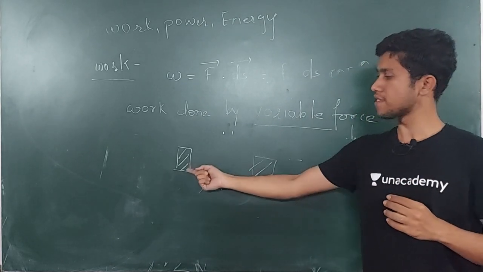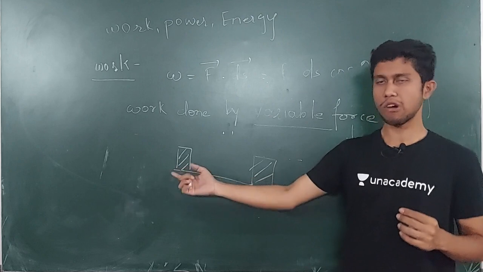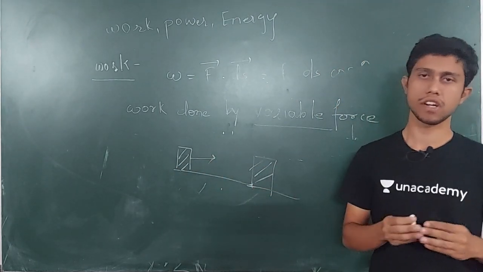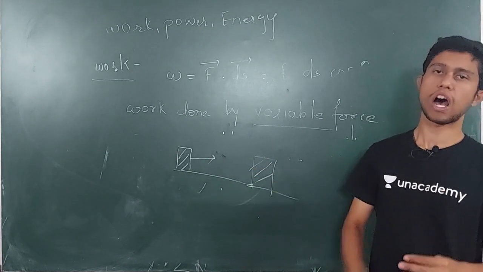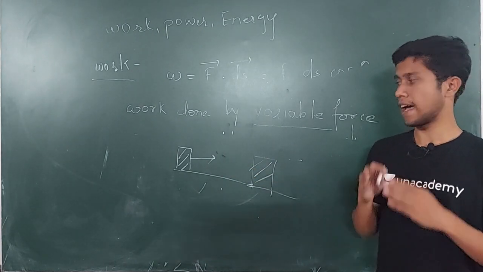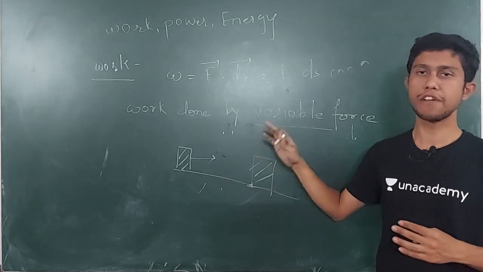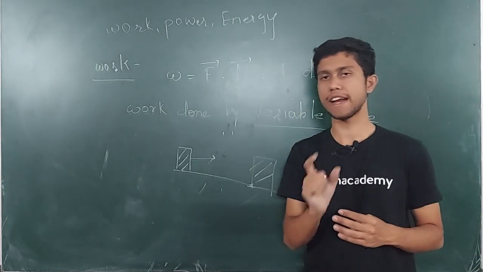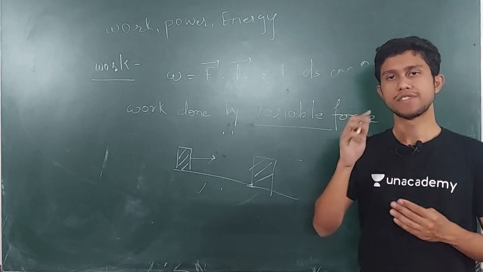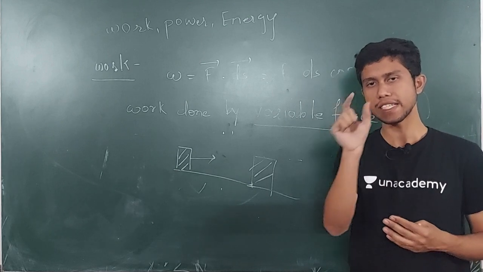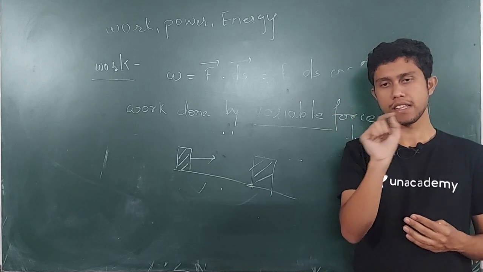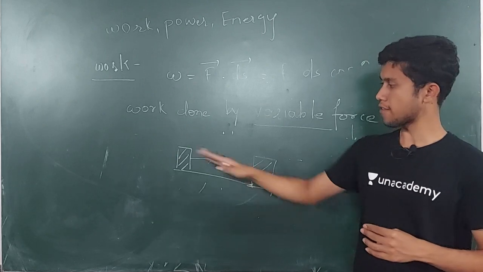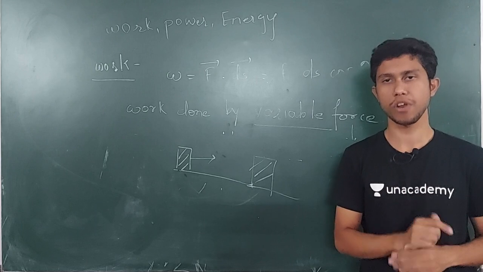Similarly, here you have this journey from point A to point B, and I don't know that the force which is acting is constant or not, it is variable. So how will I find what is the total work? Hence I am going to divide this whole journey into infinitesimally small parts, such that when I see an infinitesimally small part, I'll see that the force in that particular part is constant. I know that from this point to this point the force is not going to remain constant,